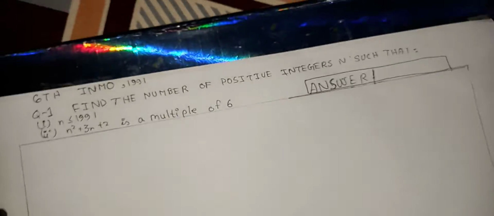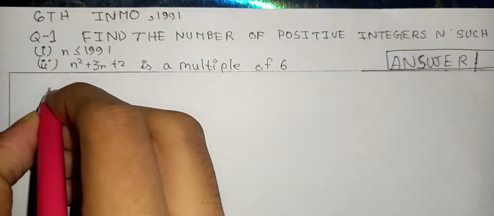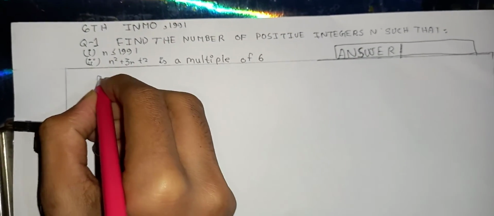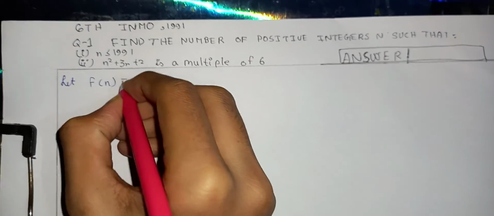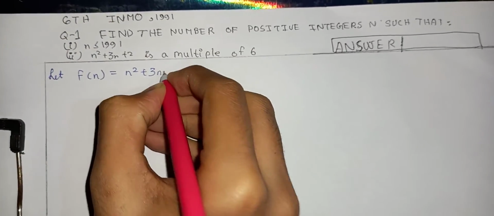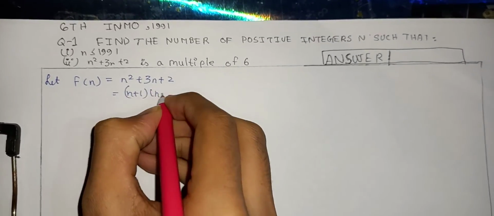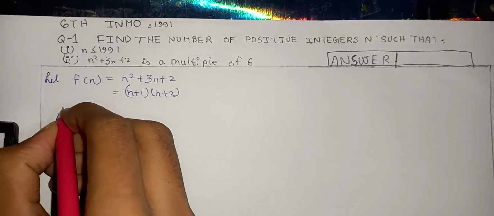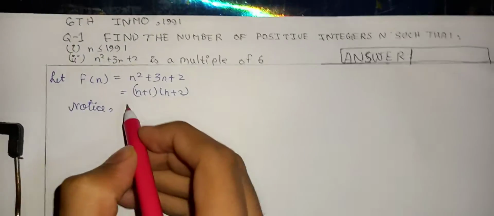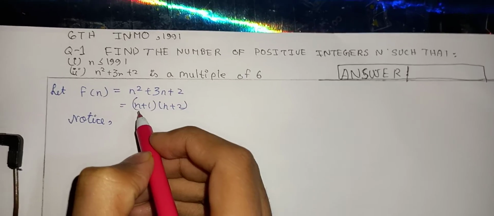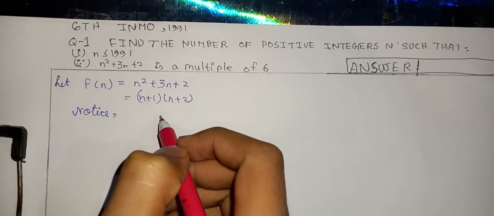Let's start. First of all, we can write f of n equals n squared plus 3n plus 2. Now we can factorize this and get (n plus 1) times (n plus 2). Notice, if n plus 1 is odd, then n plus 2 must be even, as it is just the next integer to n plus 1.